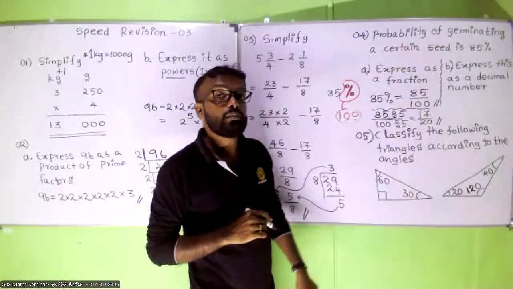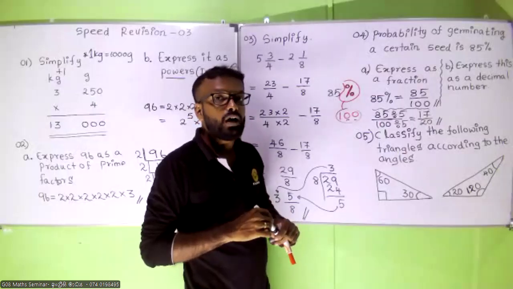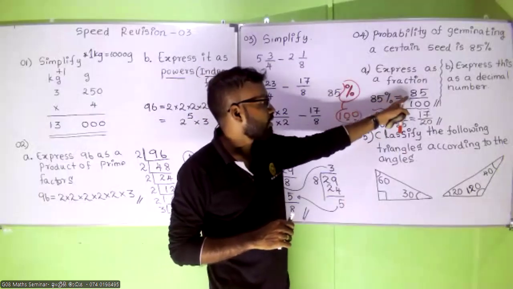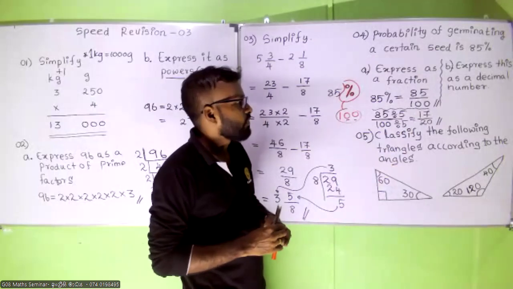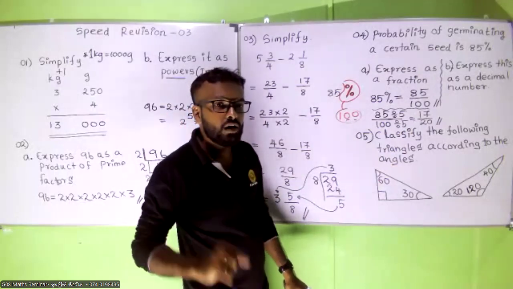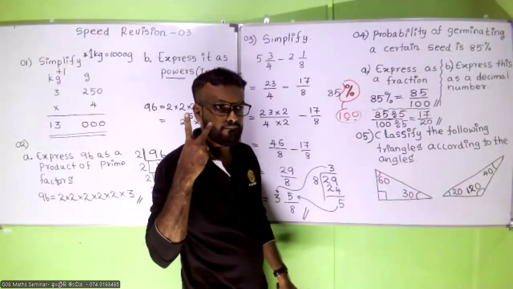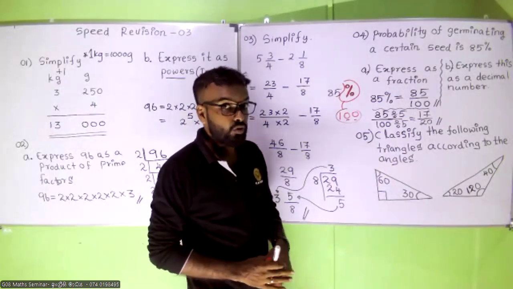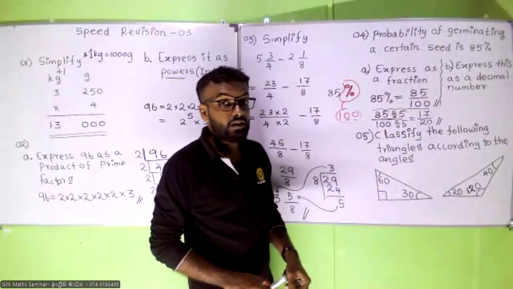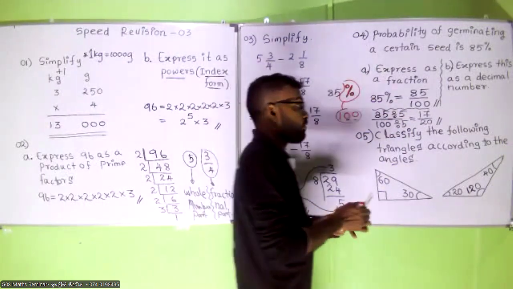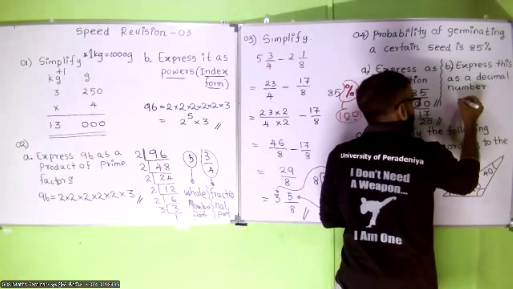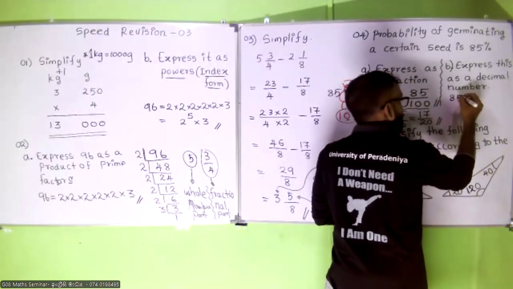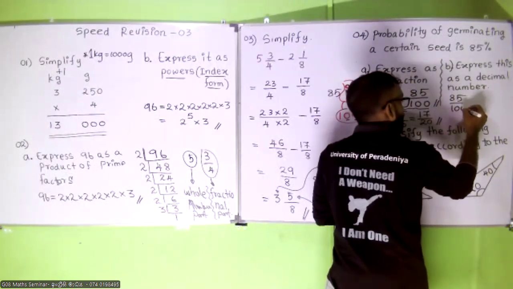Express this as a decimal number. How are we going to express this as a decimal number? 85 divided by 100. How many zeros are there for 100? 2 zeros. So you are going to divide 85 by 100.